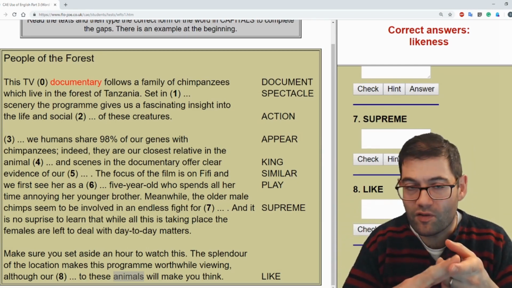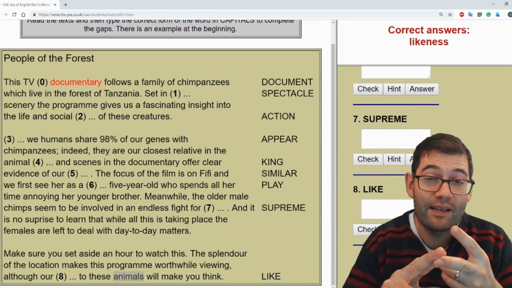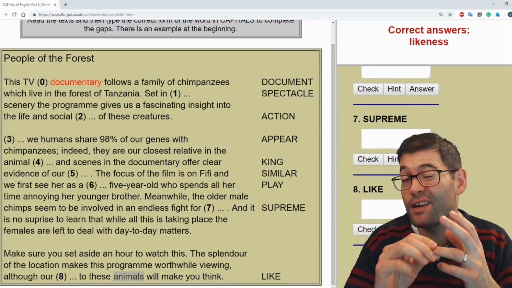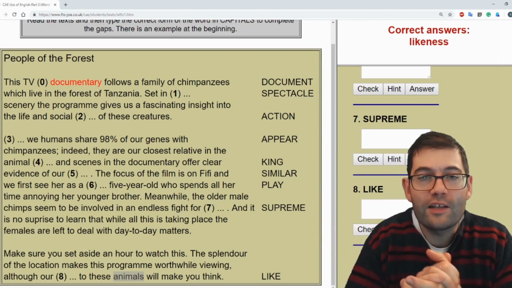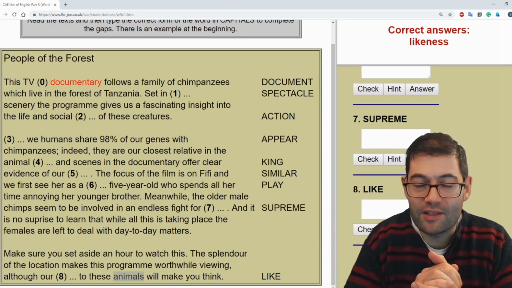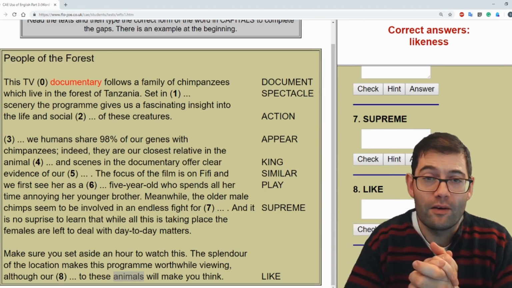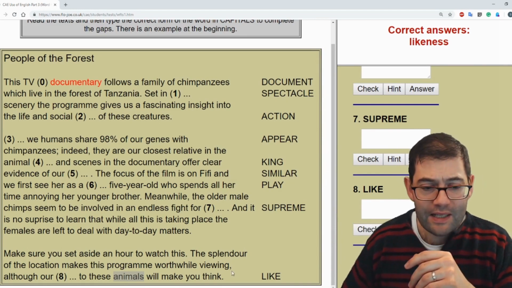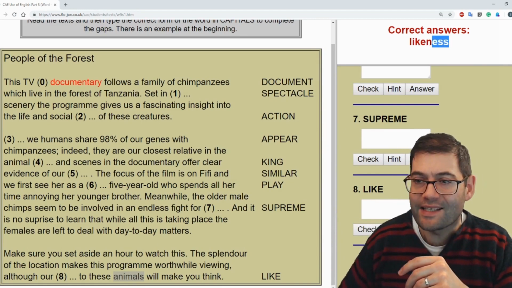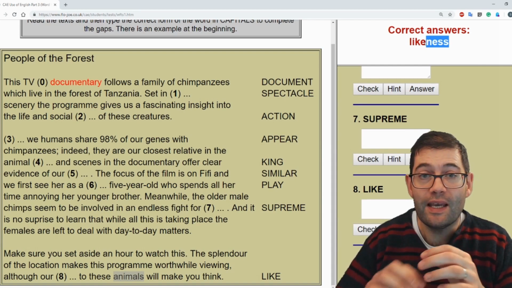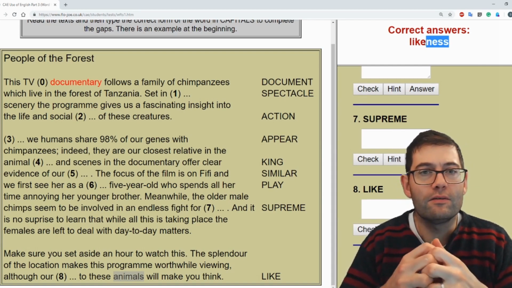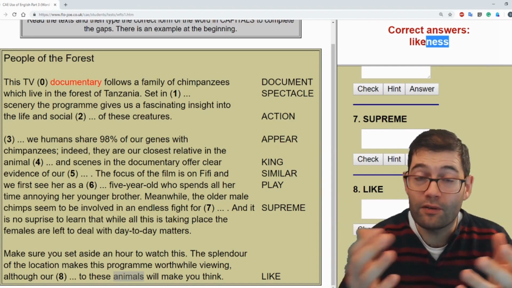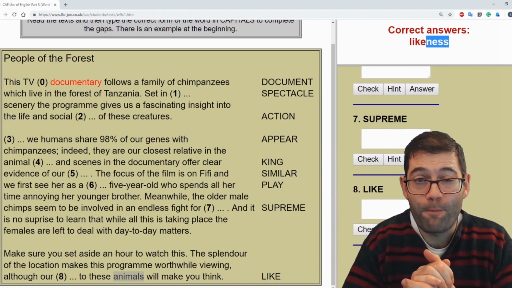If you know it's going to be a noun, you pop it in and it's an educated guess which might be correct. And certainly ness in the case of number 8 is a popular noun ending, so it's worth a shot if you don't know what the answers are.